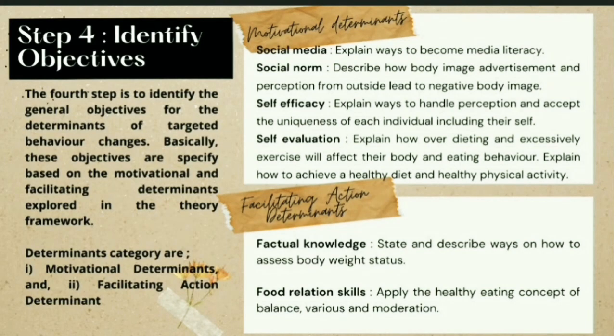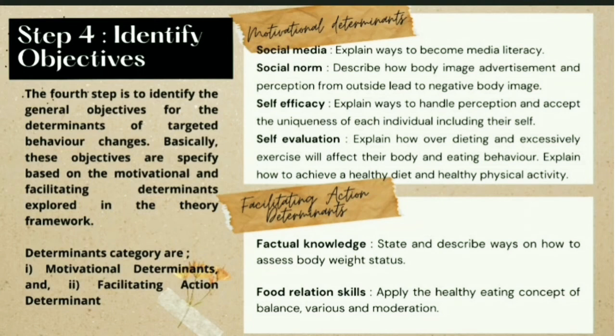So basically, these objectives are specified based on the motivational and facilitating determinants that we have explored in the theory framework. The first determinant in the first category is social media, and the objective of this determinant is to explain ways to become media literate. Secondly is the social norm, which aims to describe how body image, advertisement, and perception from the outside can lead to a negative body image.